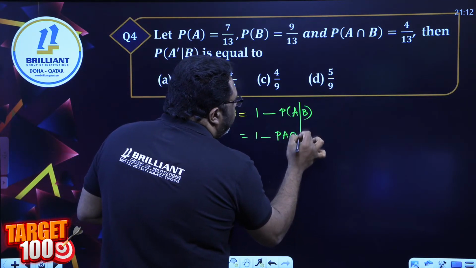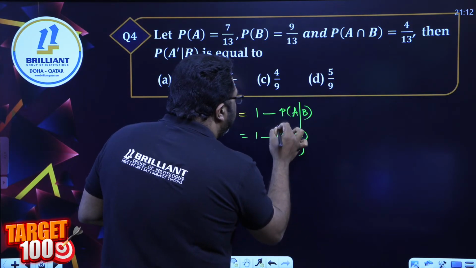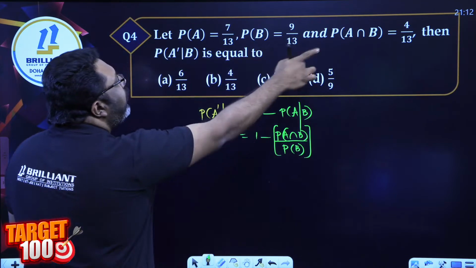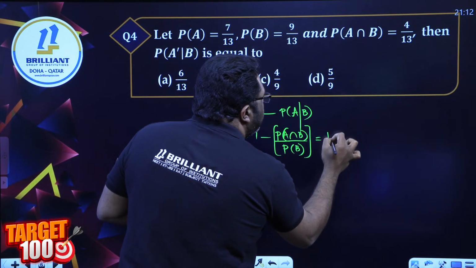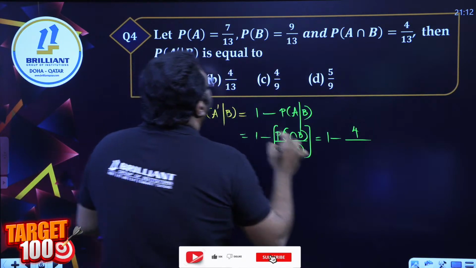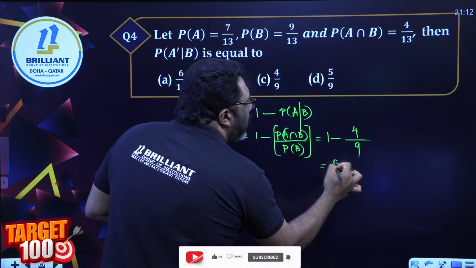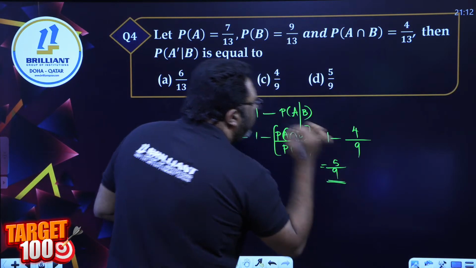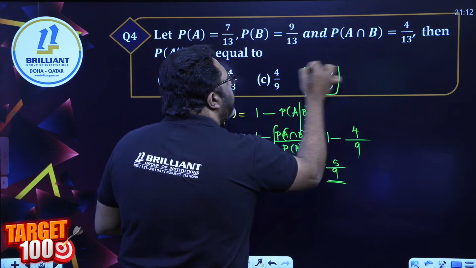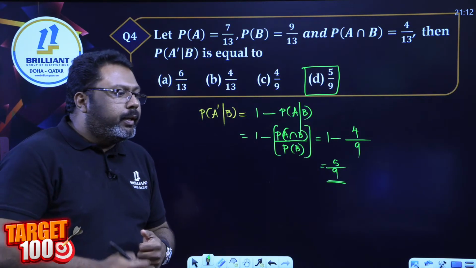P of A intersection B divided by P of B. And we have A intersection B, which is 4 by 13, and we have probability of B, which is 9 by 13. So 1 minus 4 by 9, the answer is 5 by 9, option D.